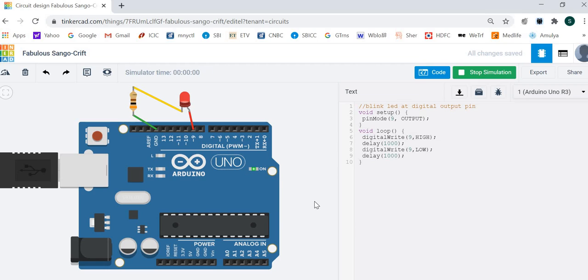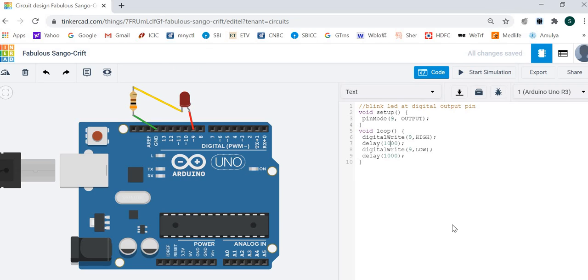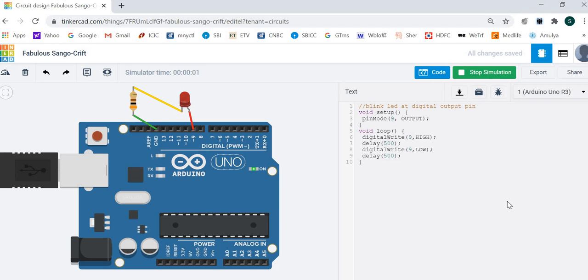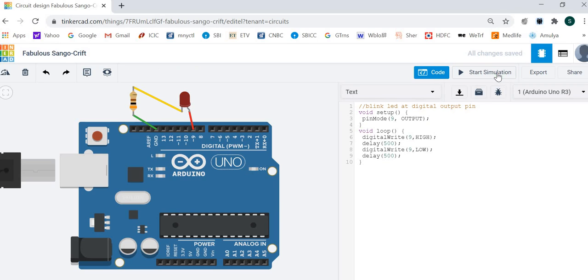Now this LED should blink. It is blinking. We can change the blinking time. If instead of 1000, we make it 500, then the blinking will be at double the rate. Start simulation. This way it is blinking. Stop simulation. So this is about digital output.